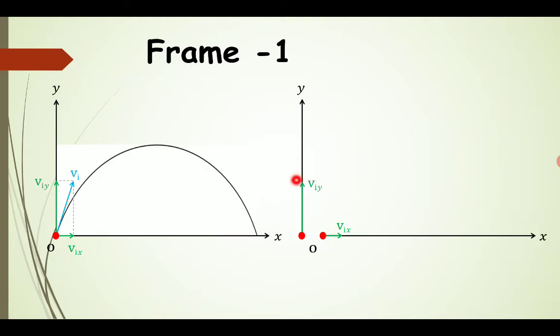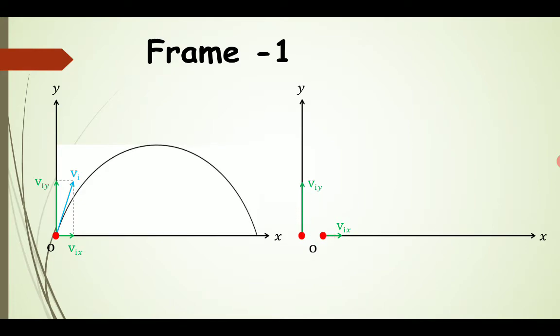Now we can see in this segregated form that along the y-axis we have the component viy, which is reaching the up vertical position, and here vix is also moving towards the final position. That is, for this initial point of projection we have both the horizontal and vertical components of the velocity.